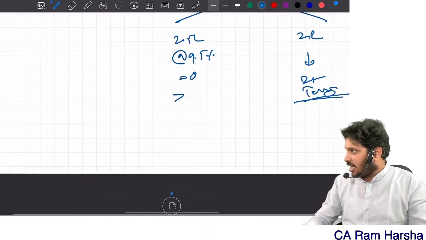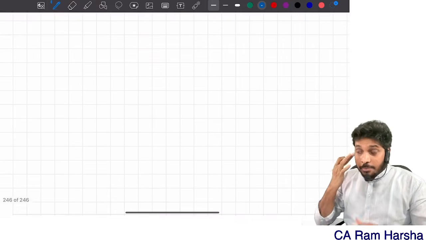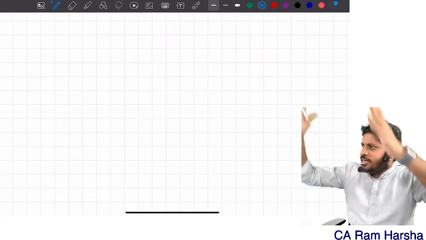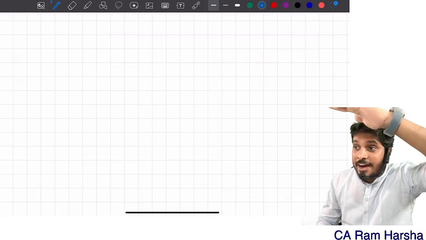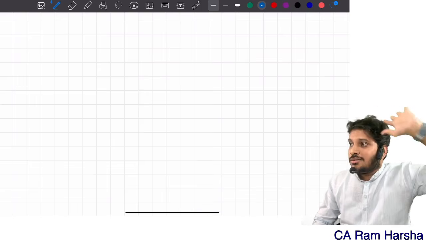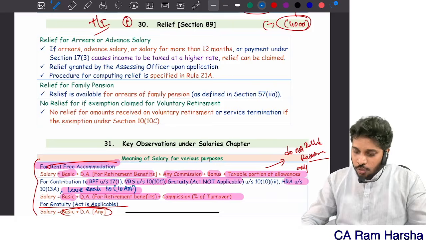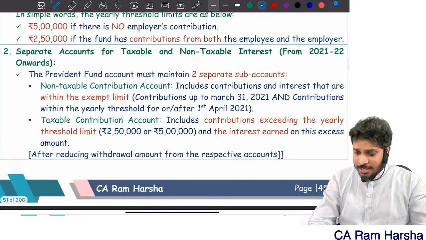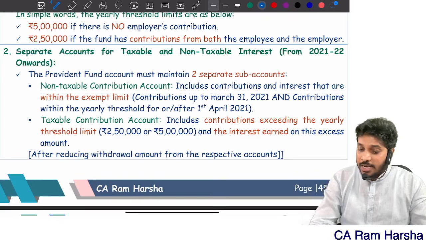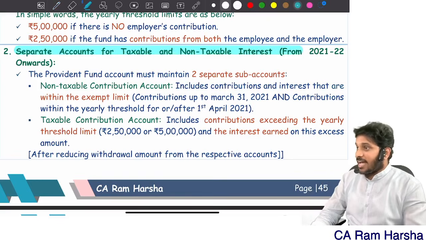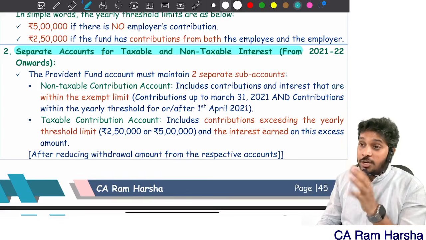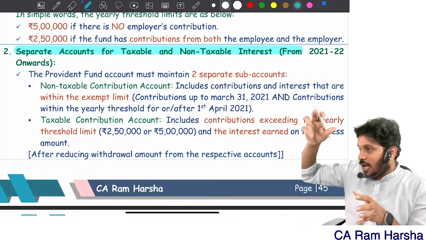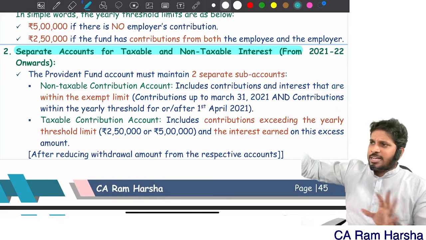Entire interest is taxable. Suppose no RPF is there, inside that, employer is not giving any contribution, but employee voluntarily contributing. Then the limit is treated as 5 lakhs. Are you clear? Everybody. So that's why what they will do for the purpose of RPF, separate accounts will be maintained for taxable portion and non-taxable portion. So taxable portion means beyond 2.5 lakh, any contribution is there from employee, that amount will be credited to taxable portion account. On that, whatever interest is credited, fully taxable.